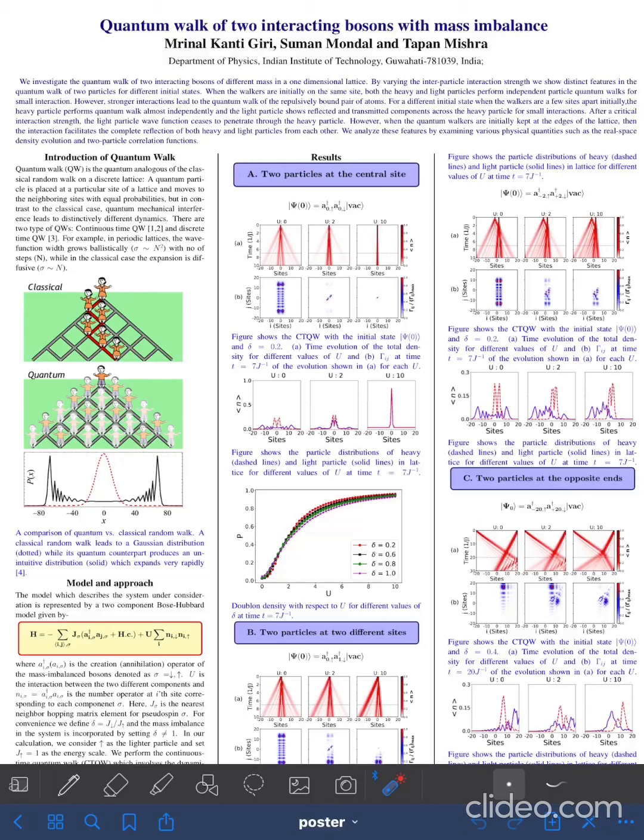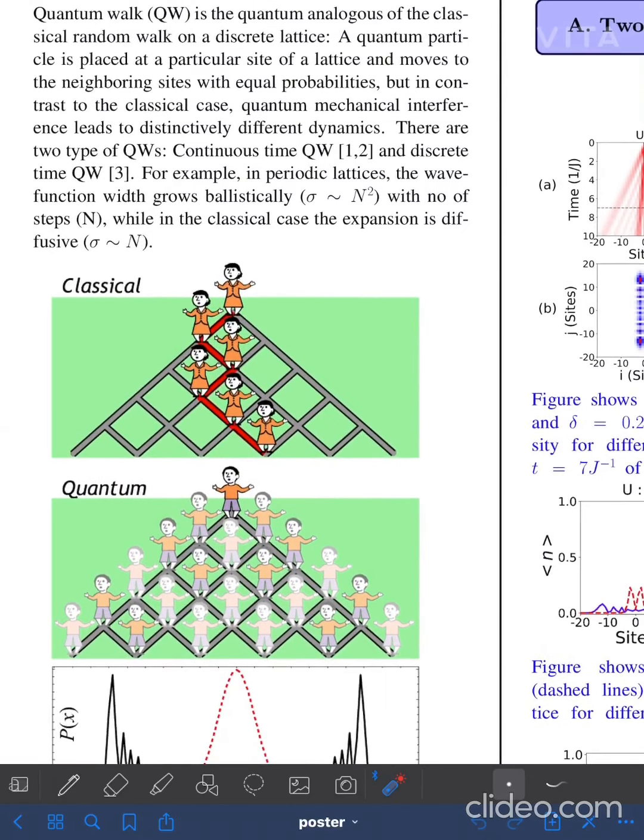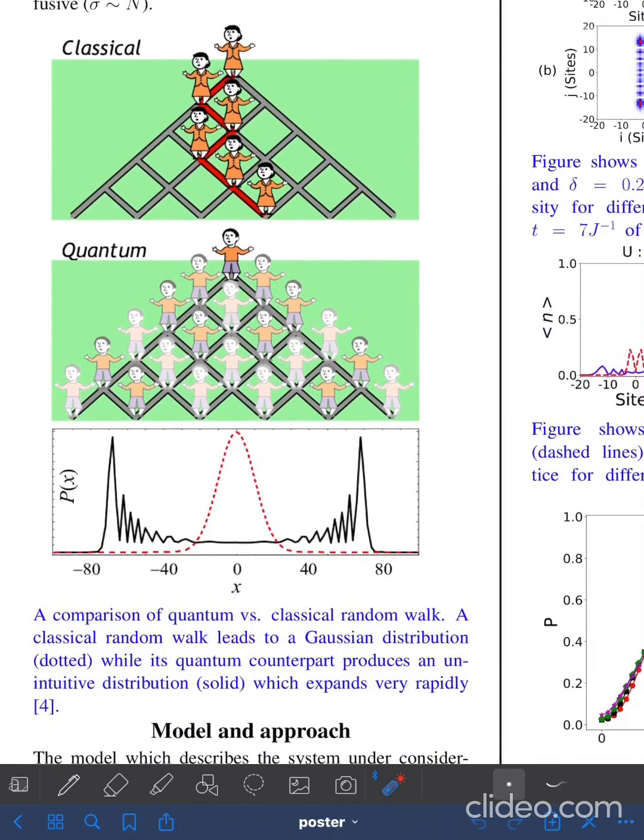There are two types of quantum walk: one is a continuous time quantum walk and the other is a discrete time quantum walk. For example, in a periodic lattice, the wave function grows ballistically with the number of steps, while in the classical case expansion is diffusive, which is easily observed in the probability distribution. The red dotted line corresponds to the classical random walk and the black solid line corresponds to the quantum walk. It can be easily seen that the quantum walk spreads much faster than the classical walk.